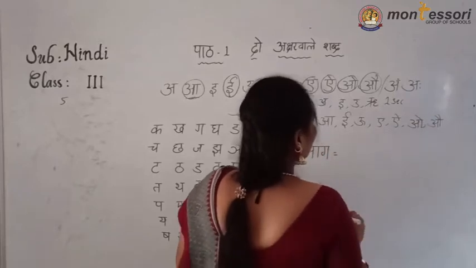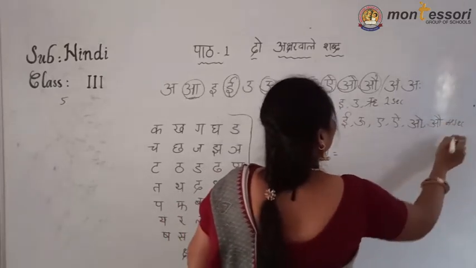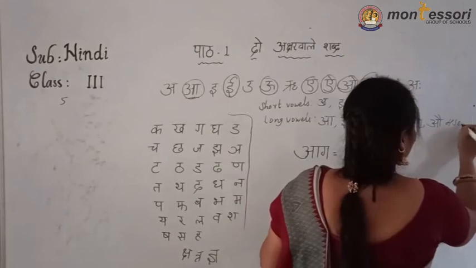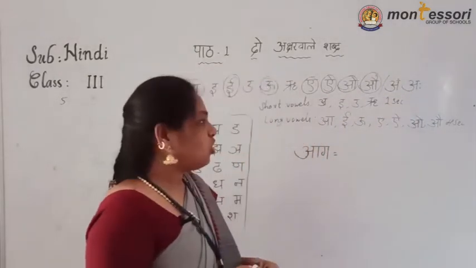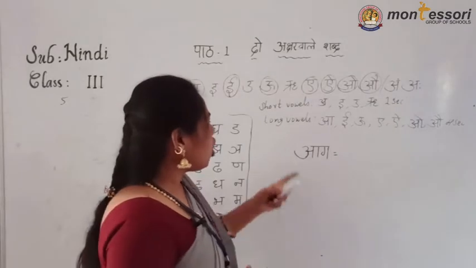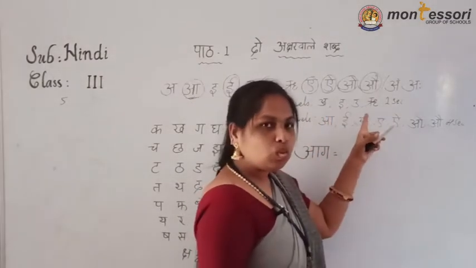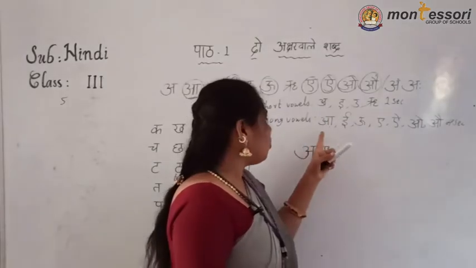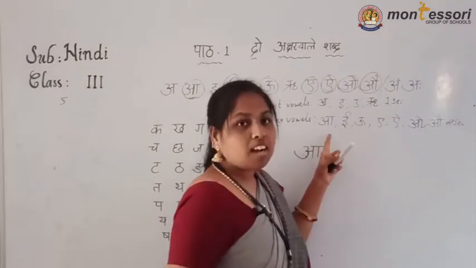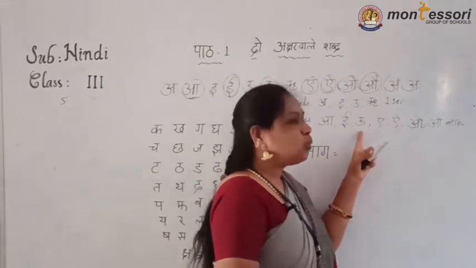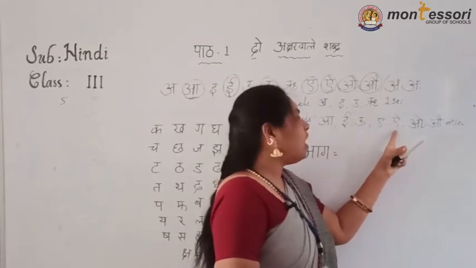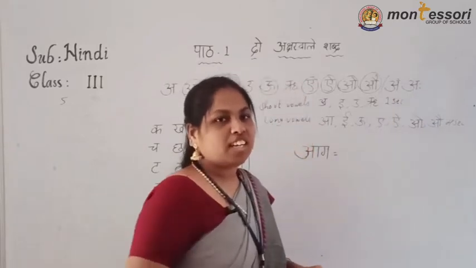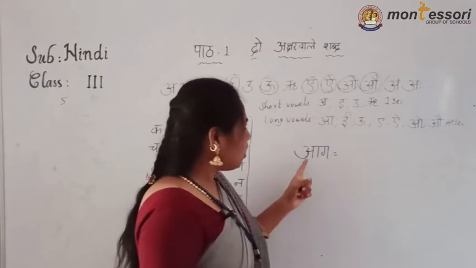Okay. These are all for 4 seconds. How many seconds? 4 seconds. Short vowels for 1 second: A, E, U, Ru. And long vowels are for 4 seconds: A, E, U, A, I, O, Au. For how many seconds? 4 seconds. Okay. Now see here.